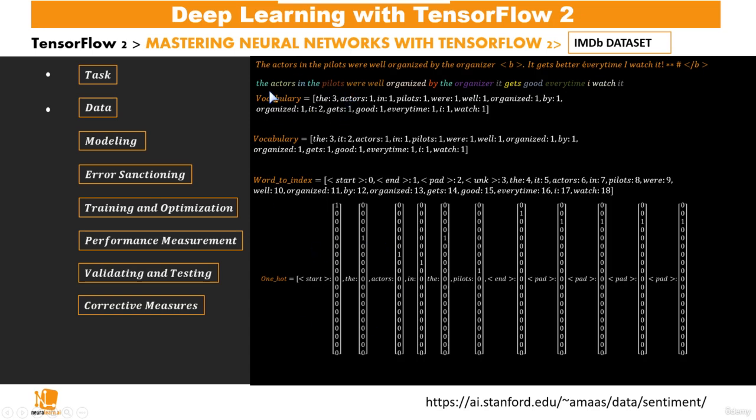Now, if we have "the actors in the pilots", then the one-hot representation will have the start, this one-hot vector "start" which we had seen already. And then we have "the", this is its one-hot representation, followed by "actors", followed by "in", followed again by "the", so we repeat the one-hot representation of "the", and then "pilots", and then followed by "end" to say that our sentence is ended.